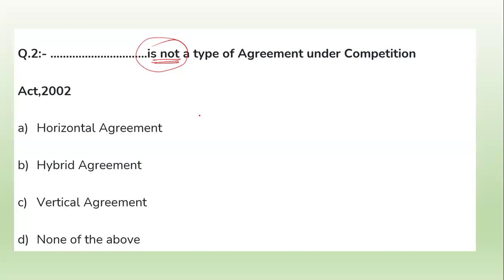First of all, we have to know what the types of agreement in the Competition Act are. There are 3 types of agreement in the Competition Act. The first one is horizontal, the second one is vertical, and the third one is hybrid.